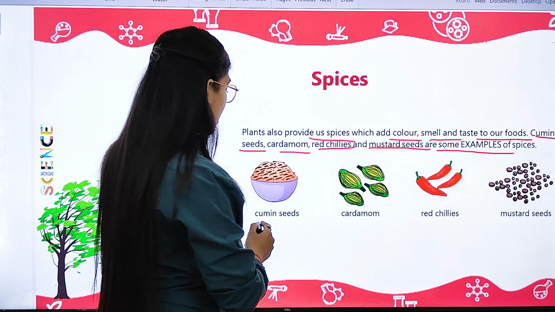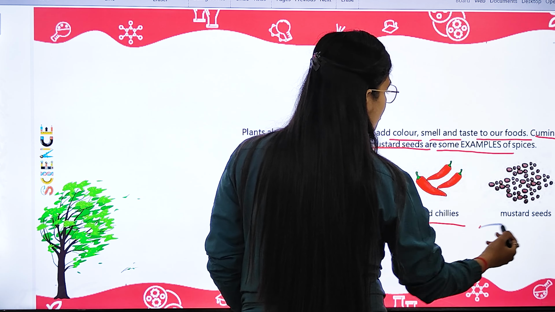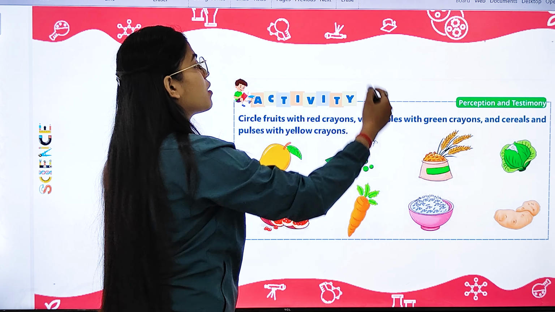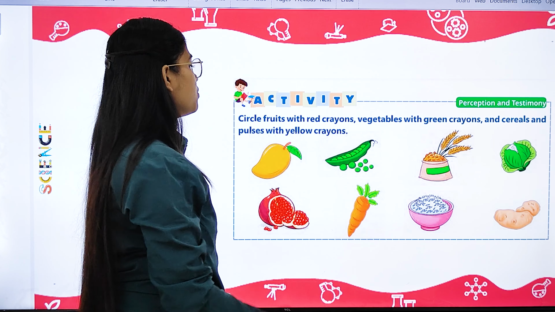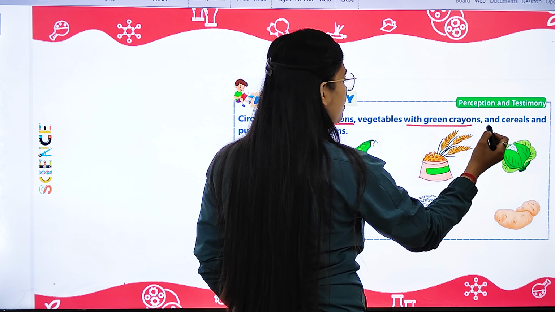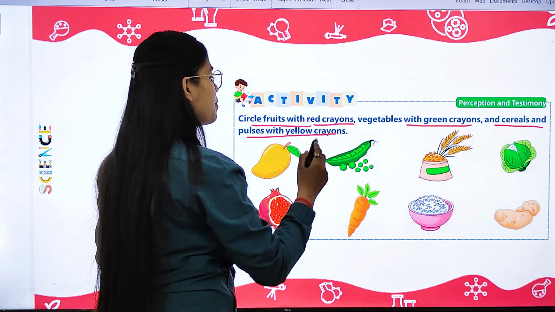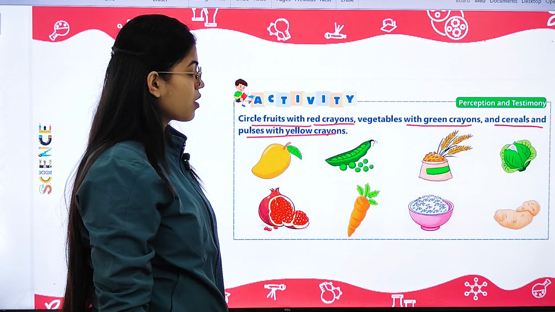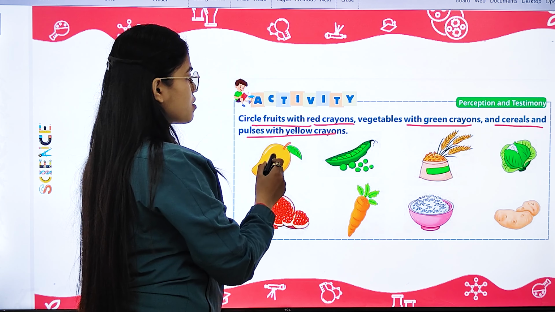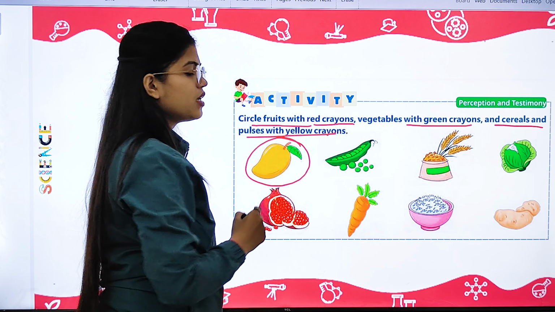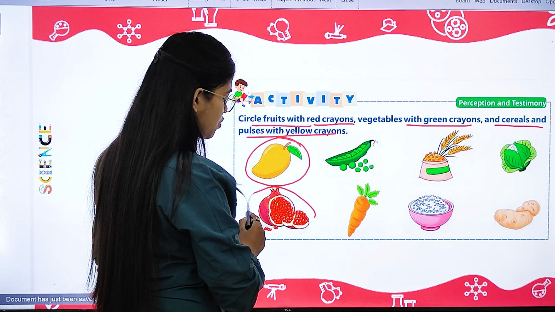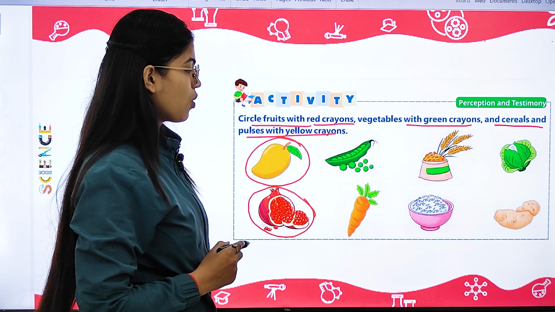All right. These are cumin seeds, these are cardamom, red chilies, mustard seed. All of these are spices only. Now, what they have given you is that you have to circle the fruits with red crayons, vegetables with green crayons, and cereals and pulses with yellow crayons. All right. So, first of all, if we talk about fruits, we have this mango. This is a fruit. So, we will circle it with a red crayon. Then this is pomegranate. Again, a fruit. So, we will circle it with a red crayon.